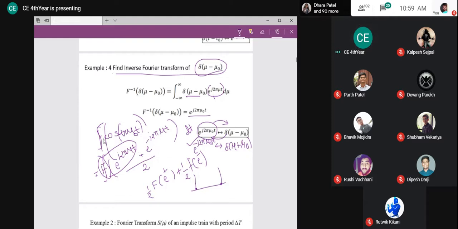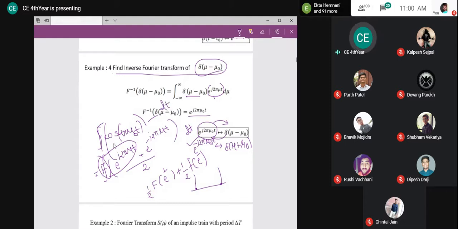I repeat, to find the Fourier transform of cosine, I can represent cosine in terms of exponentials, right? I will have e raised to j theta plus e raised to minus j theta, by 2. And Fourier transform is nothing but the integral of the function multiplied by some exponential, dt. This is how you get your Fourier transform.